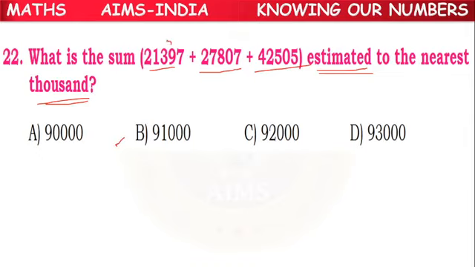So in the first one, 21,397 means it is between 21,000 and 22,000. What is the middle number? 21,500. Where is 21,397? To the left. So this is the rounded off number. 21,000.